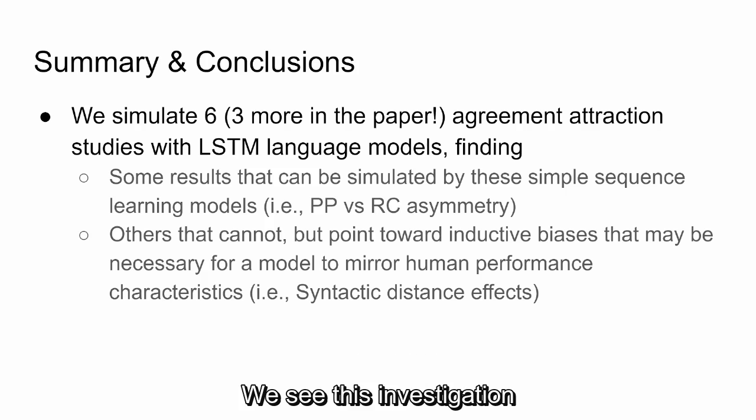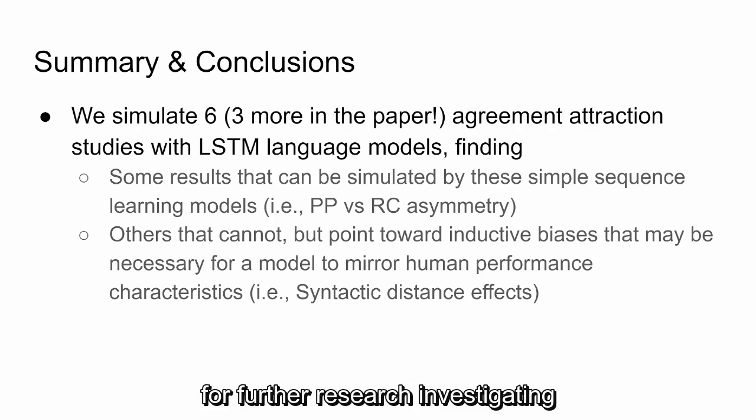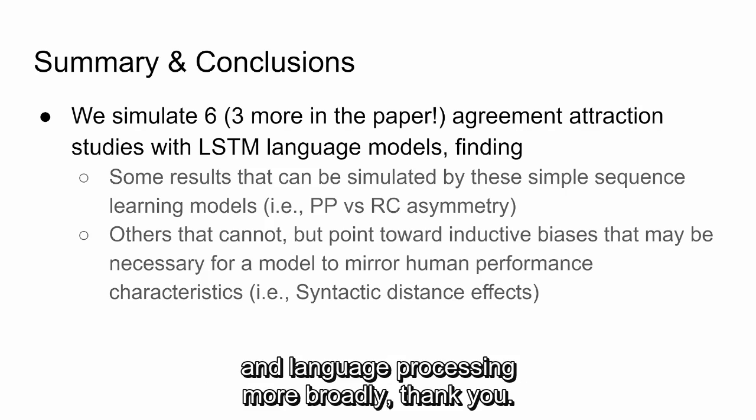We see this investigation of the inductive biases necessary for neural network models to exhibit human-like performance as a promising direction for further research investigating both agreement attraction and language processing more broadly.